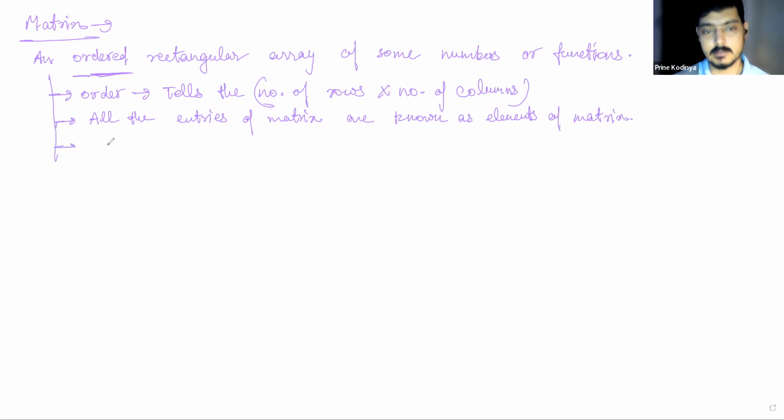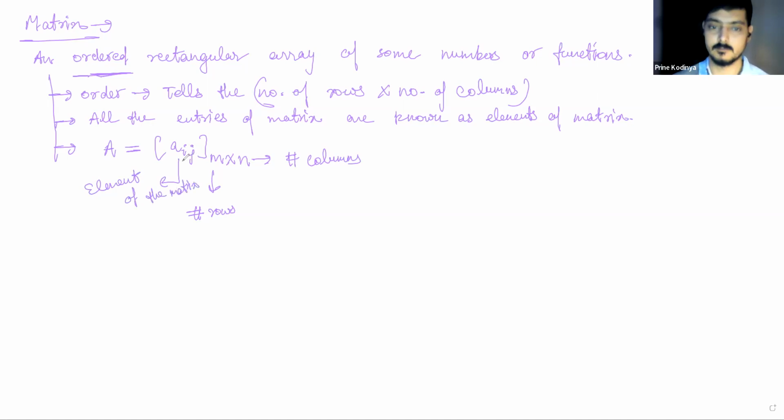How to write a matrix? So this is a basic example. A is equal to Aij, m cross n. M tells you the number of rows, n the number of columns. This Aij tells you the element of the matrix, which belongs to the ith row and jth column. Right? So you can write any matrix like this.